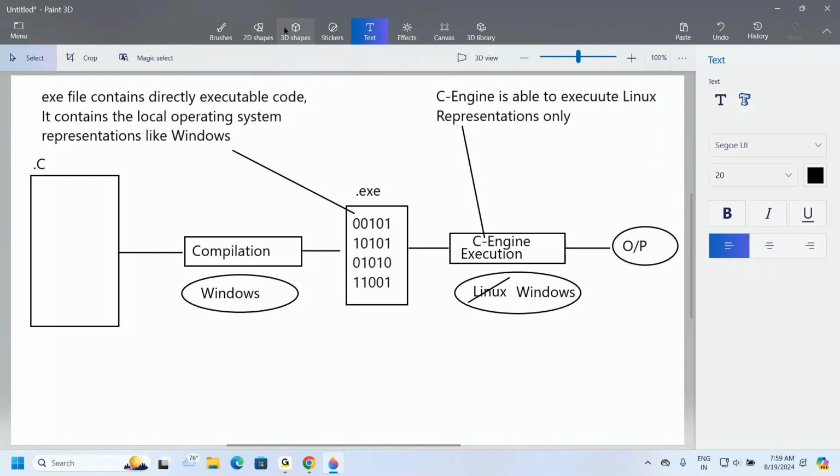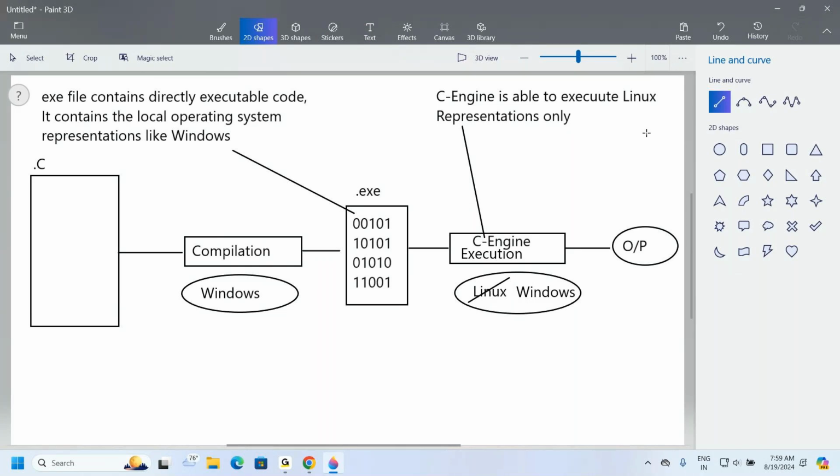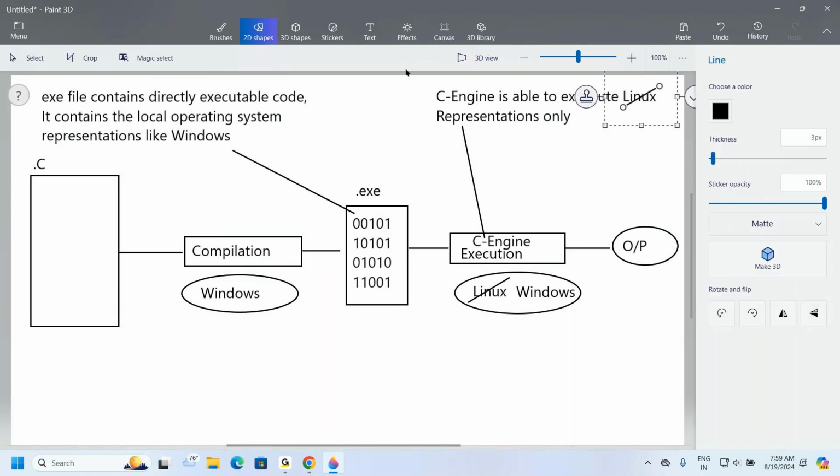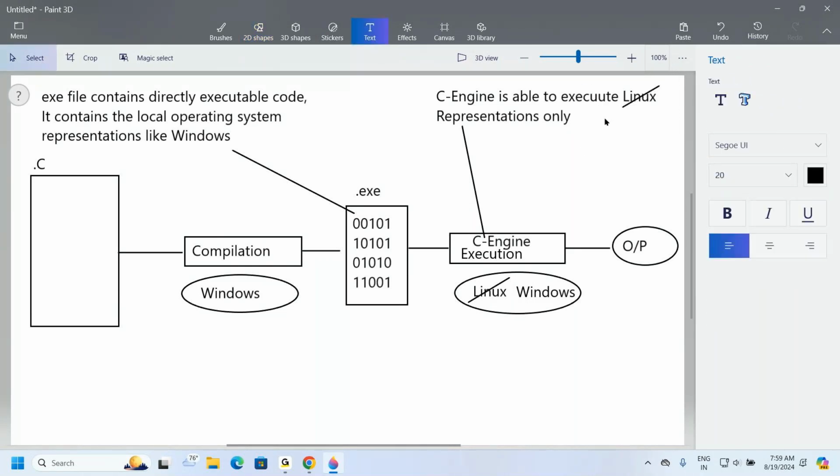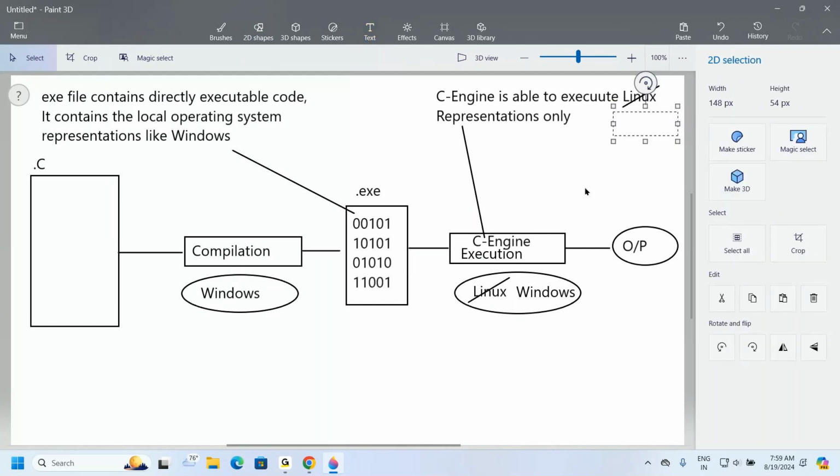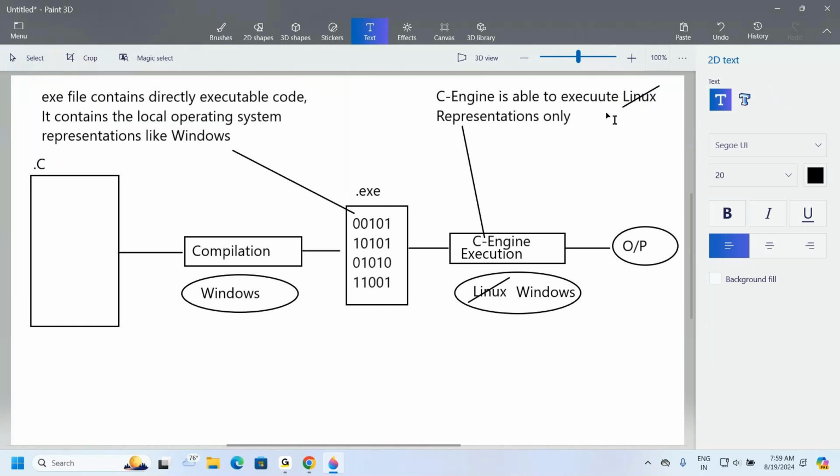Then after that, I can remove this part. Now in place of this Linux, what can I provide? The Windows operating system here we are going to provide. Now, okay, fine. This is the right diagram that we have to understand.